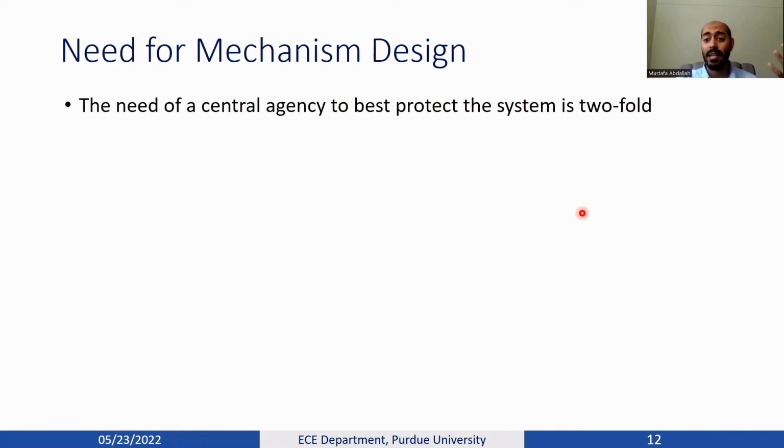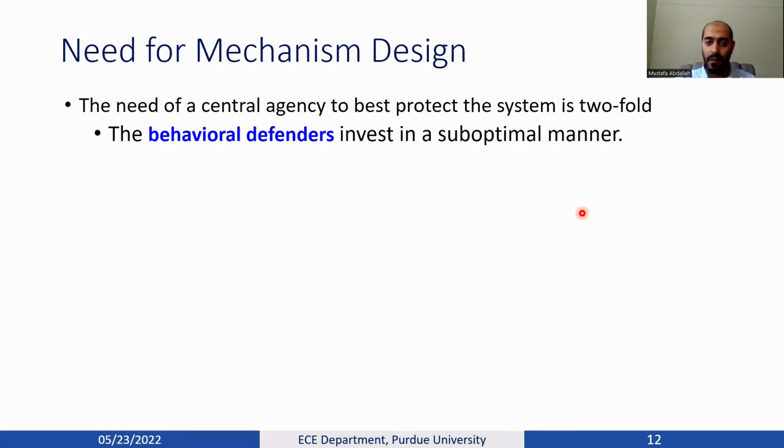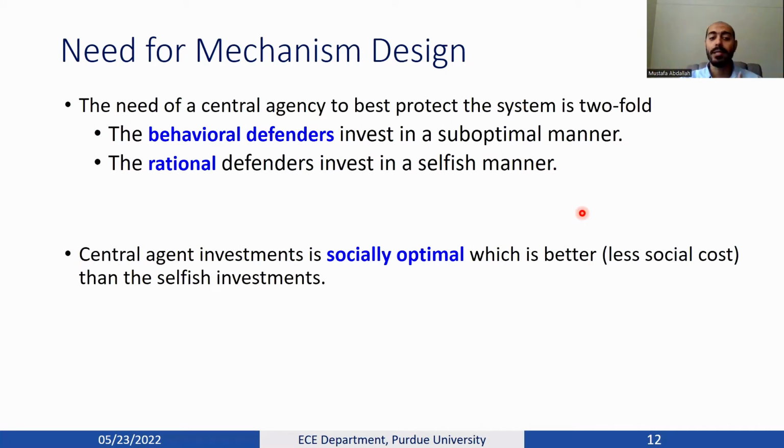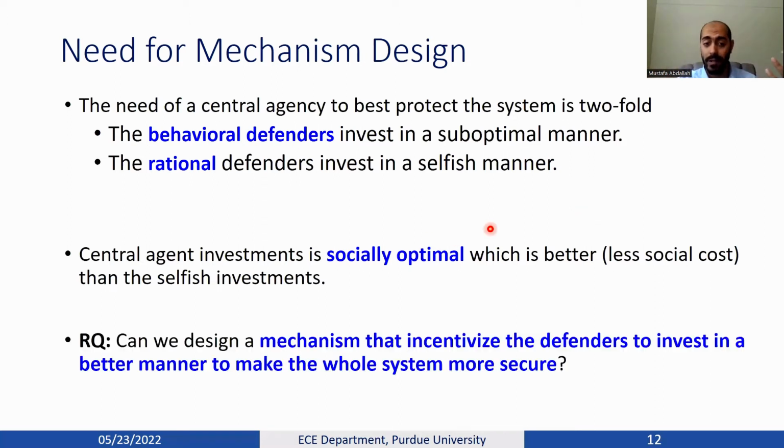But actually, the need for mechanism design is twofold. The first reason is the one I just mentioned, the effect of behavioral bias, that behavioral defenders invest in a suboptimal manner. And the second is that even if the defenders are rational, they will invest in a selfish manner. Each one will only care about defending her subnetwork. Therefore, we need central agency investments that would lead ideally to the social optimal, which is surely better because it would lead to lower social cost, as we proved in the paper, compared to selfish investments.